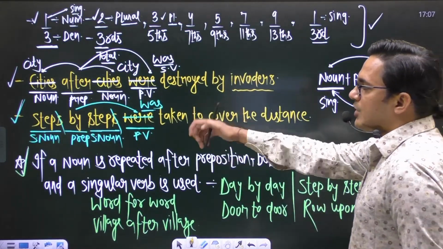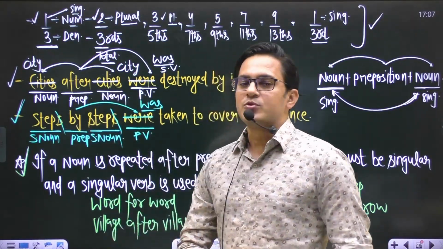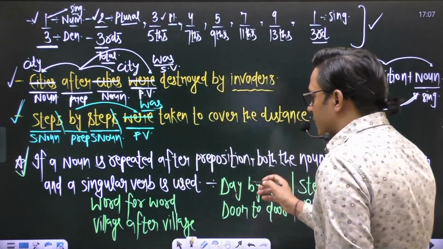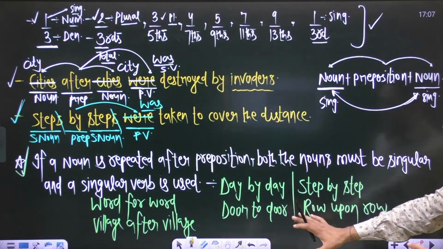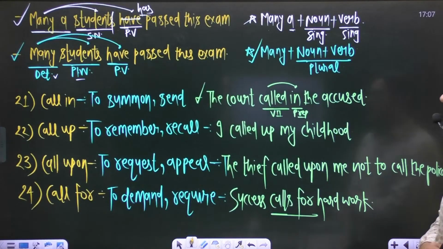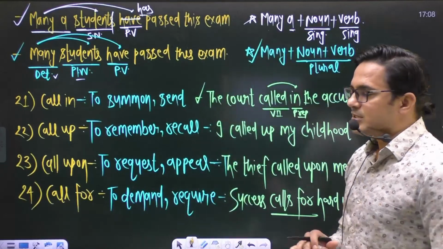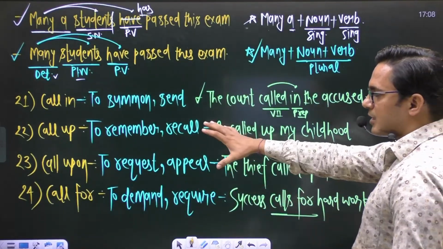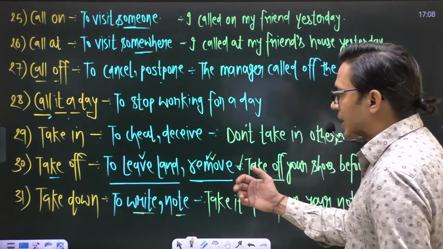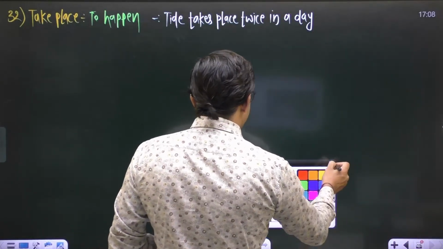Some of the phrases I told you: if a noun is repeated after a preposition, both the nouns must be singular and a singular verb is used. These are some of the phrases which we use normally in our practical life. And after that, the phrases many a and many. So we discussed all these concepts regarding subject verb agreement, and after that we discussed some phrasal verbs, right? So this one was the last phrasal verb. So let's start from subject verb agreement.